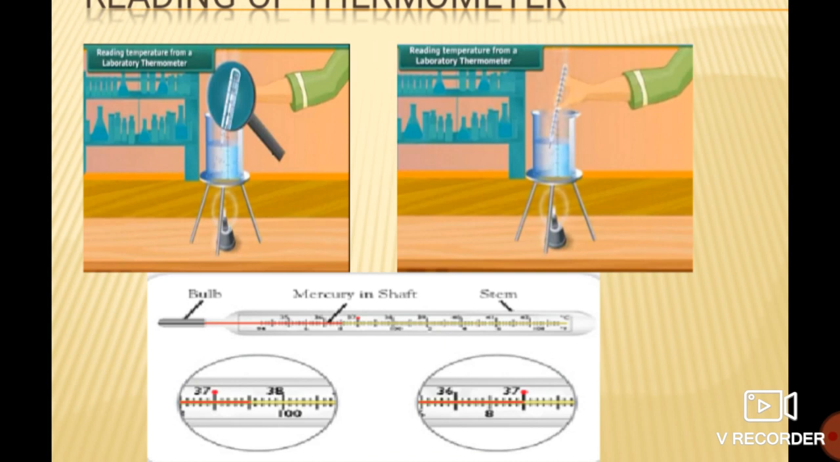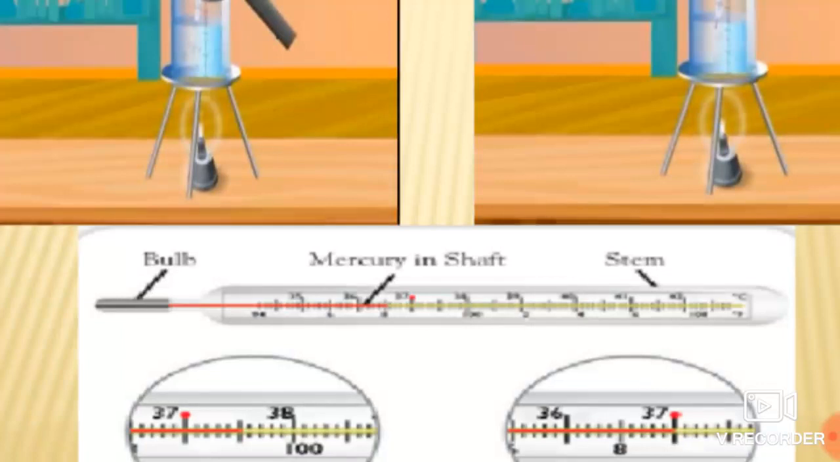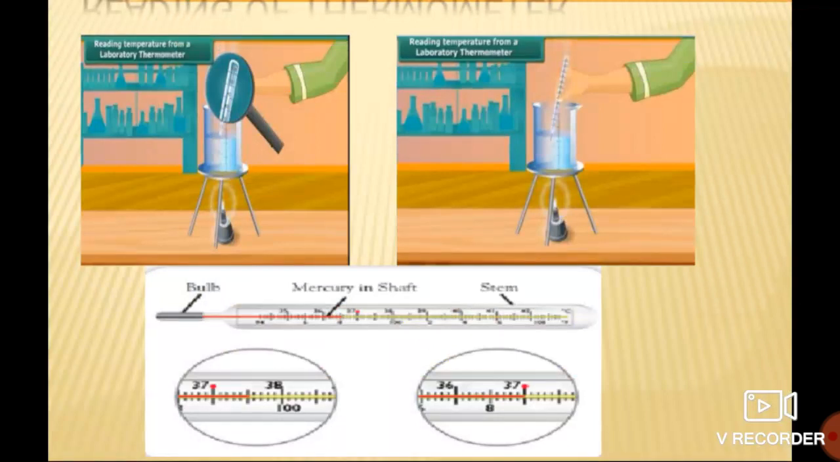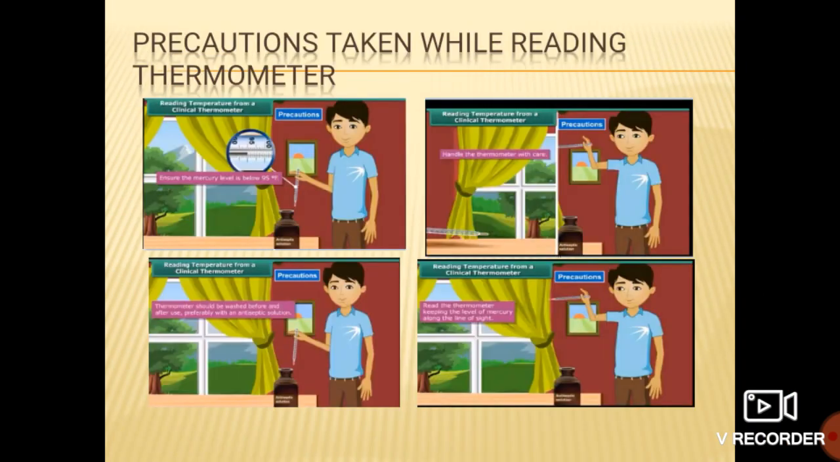Okay, so take out that thermometer and read the mark where the silver line of that mercury ends. See over here, it possesses 180 divisions. At one end there is the bulb, this is the stem, this is the mercury shaft, red color. Okay, students, which flows through the capillary tube. So this is all about the reading of the thermometer.